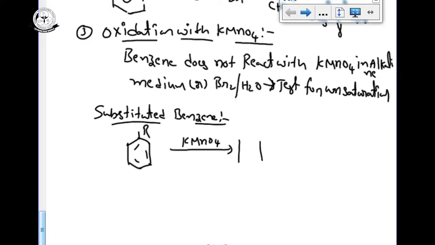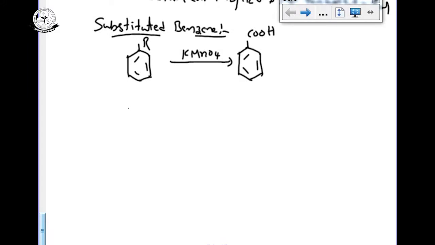It can oxidize only the outside substituted group, which is converted into carboxylic acid. For example, I am taking toluene, benzene with CH3. Previously in the last class, I told you one chemical property: benzene with CH3 is called toluene, and benzene with C2H5 is ethyl benzene.